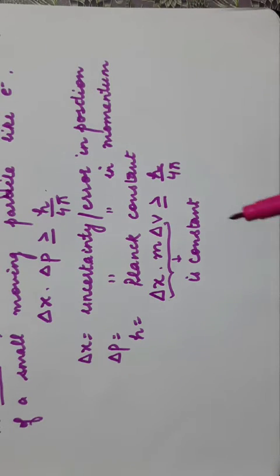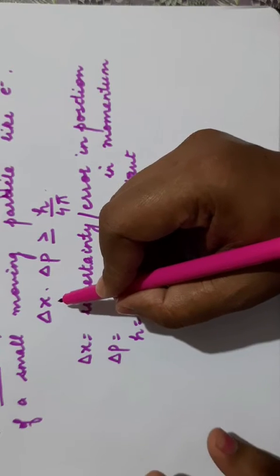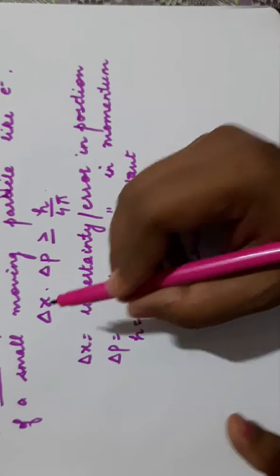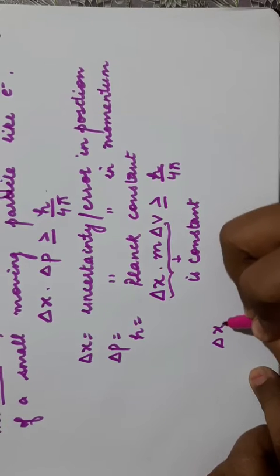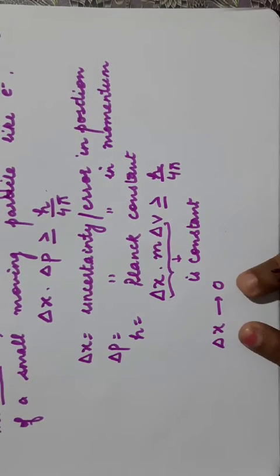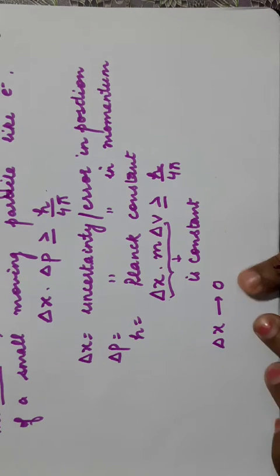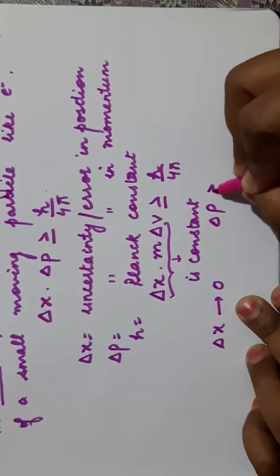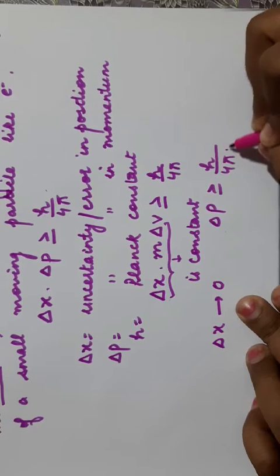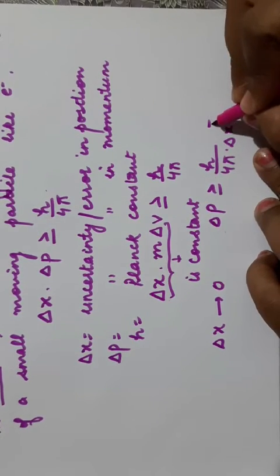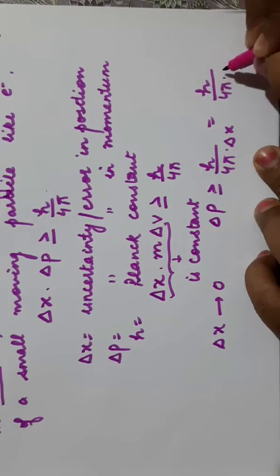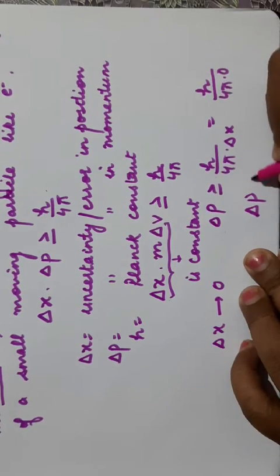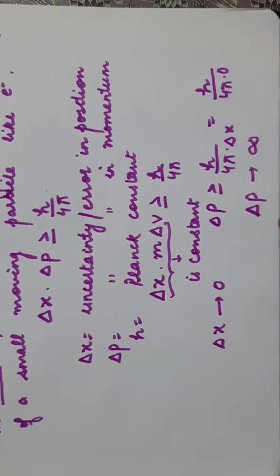Now according to this principle, if we are able to find out the position of a microscopic particle accurately, that means delta x is almost equal to 0. That is, error in position is equal to 0. We are able to locate the particle accurately. Then delta p is greater than or equal to h upon 4 pi into delta x. Delta x is 0, so it will be h upon 4 pi into 0, so delta p will become infinity. That means there will be large uncertainty in the measurement of momentum.